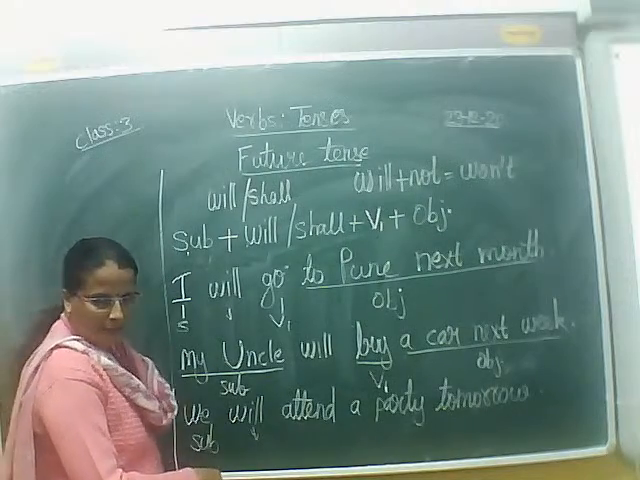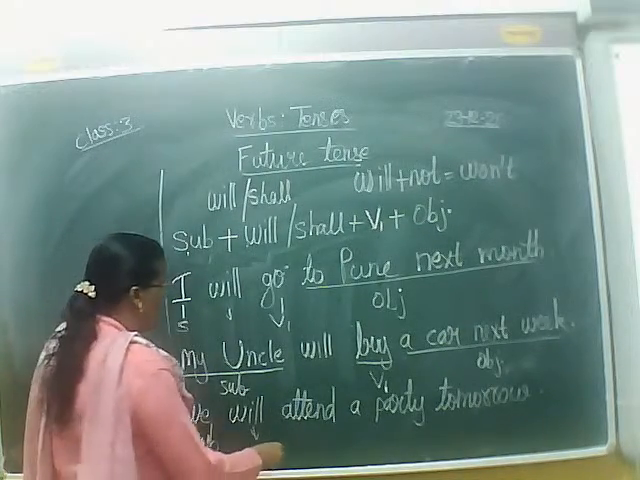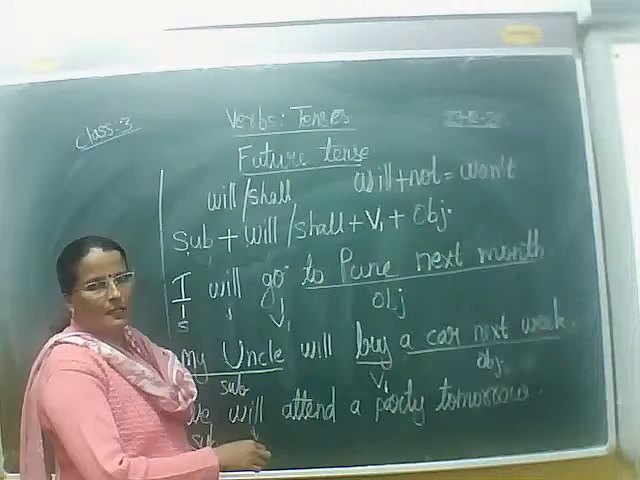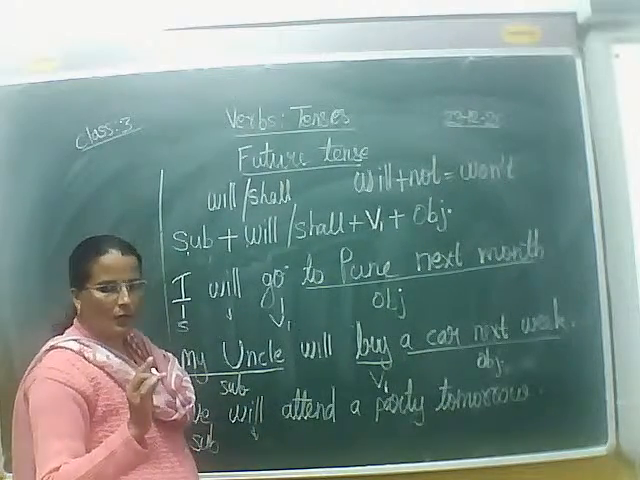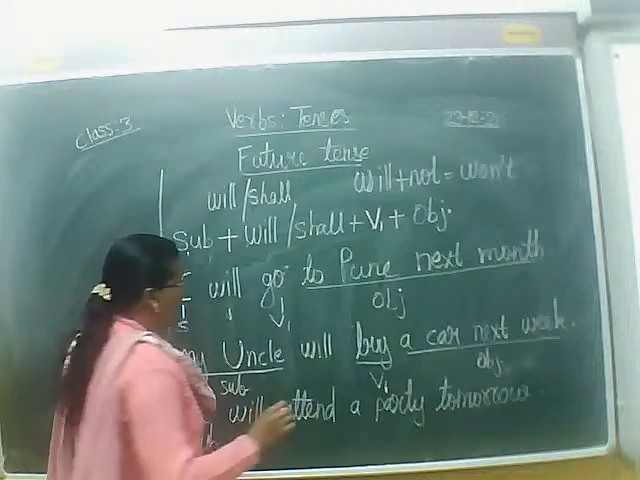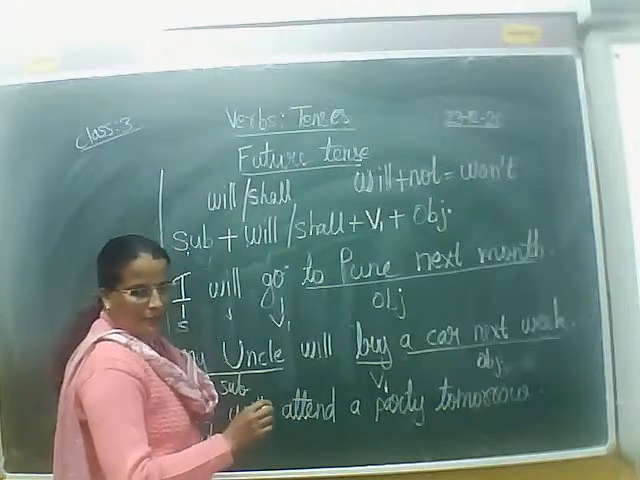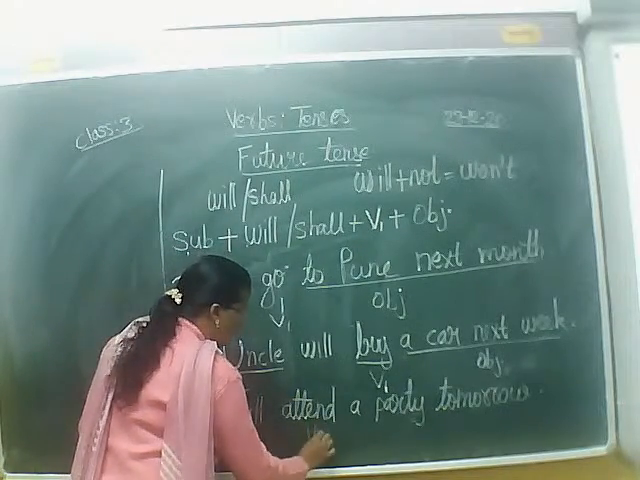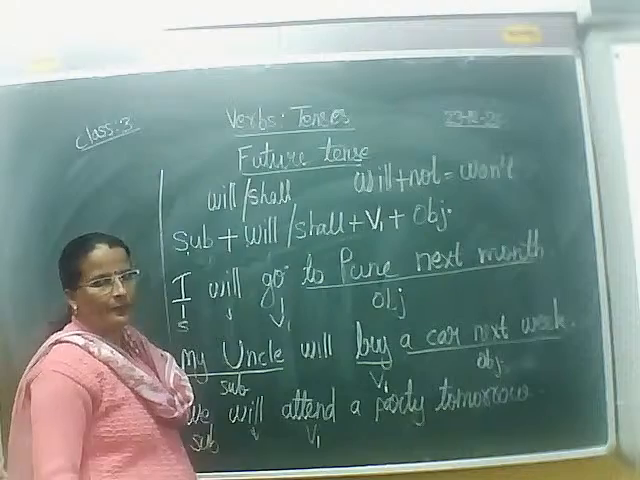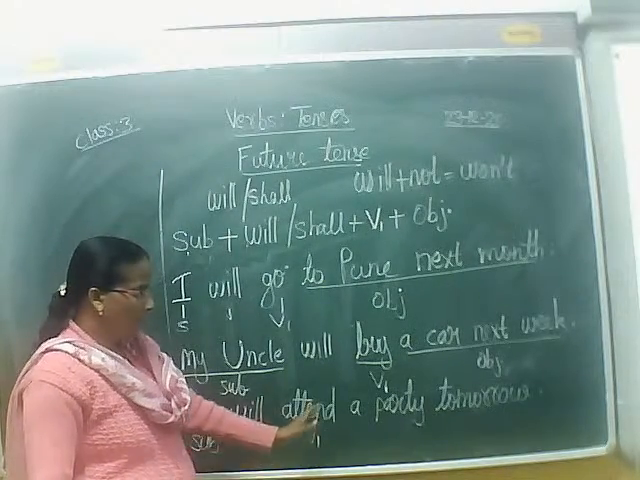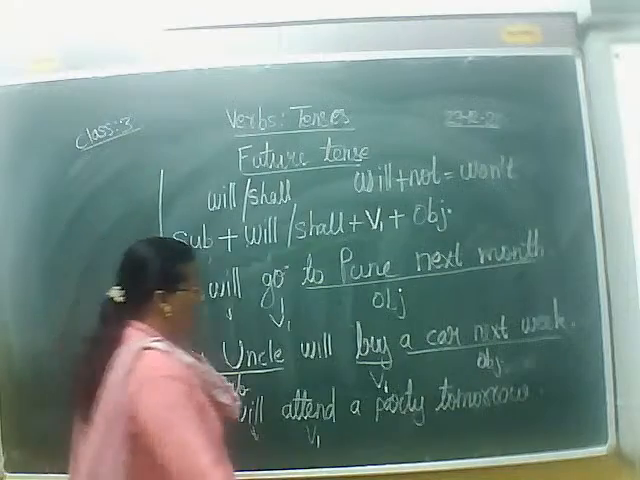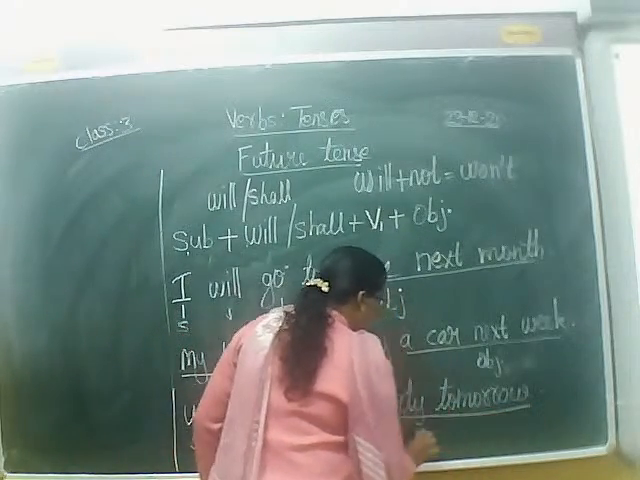Yes, many are typing. Okay, good. We. Now, what is the first form of the verb, or V1? V1 means first form of the verb or base form of the verb. Yes, attend. Good, Vanshika. So V1 is attend. What is the object here? Object is a party tomorrow.